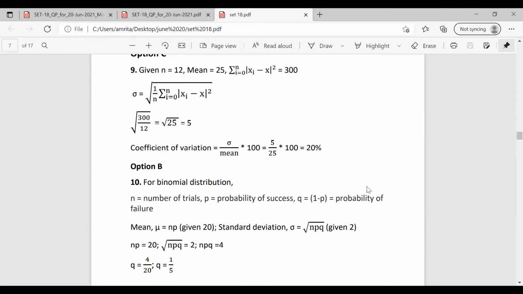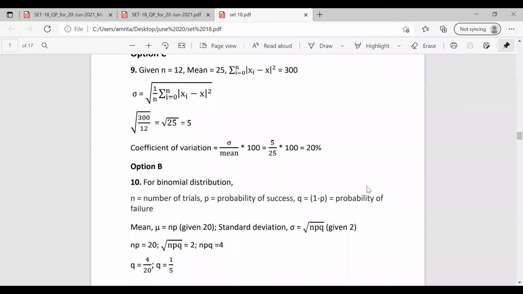Sigma, we can use the formula root of 1 by n into sigma i equal to 0 to n mod of xi minus x whole square. We have both these values. The sum of squares of deviation is 300 and the number of observations n is 12. So root of 300 by 12, which is root 25, which is equal to 5.